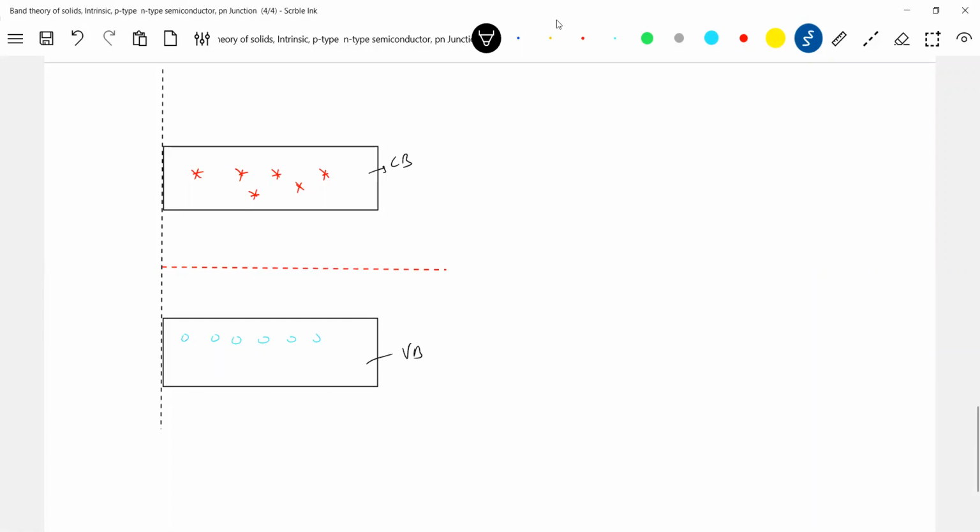And this is called the Fermi level, for an intrinsic semiconductor. Where will the Fermi level be? So what do you mean by Fermi level?